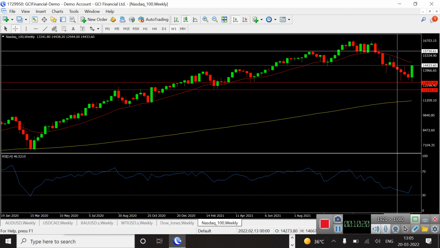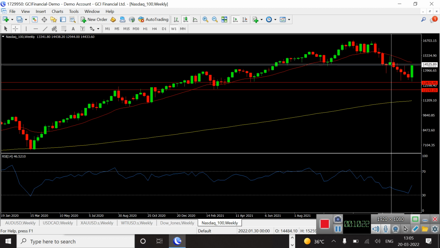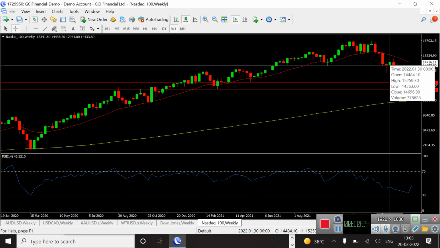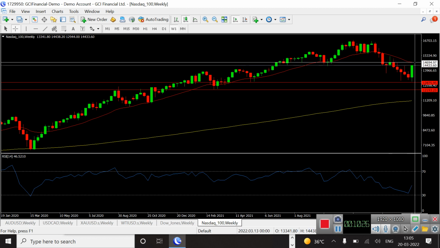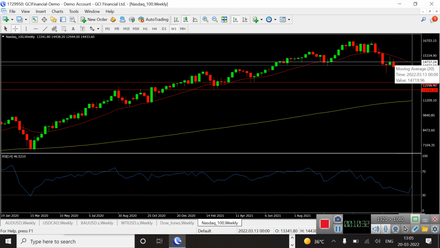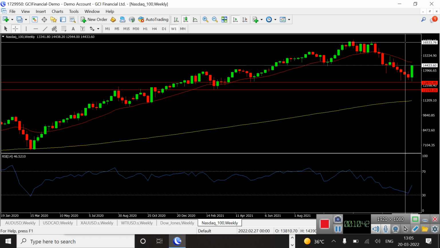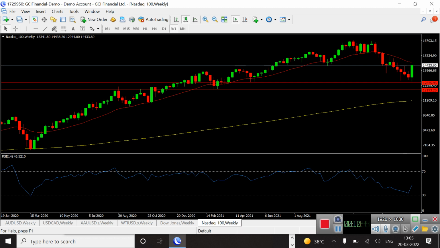So investors and traders have to be very cautious on this level around the 20 EMA of 14,700 or 14,750 levels. Once it breaks that level and closes successfully above it, we will see the downtrend is over and it will go again as a bull run, as earlier.